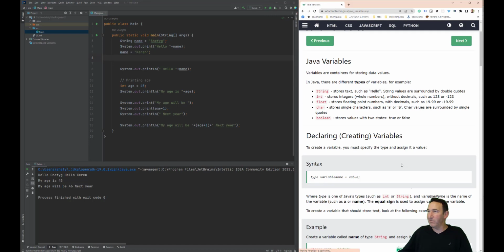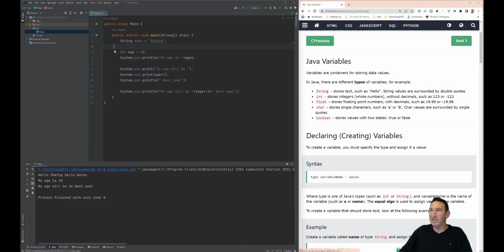Okay, as I said, I tried to do a bit faster. So we have here the types of variables. So let's have a quick look. So we had here the name. Let's keep the age, which is an int.